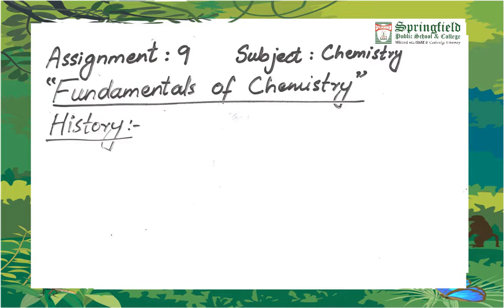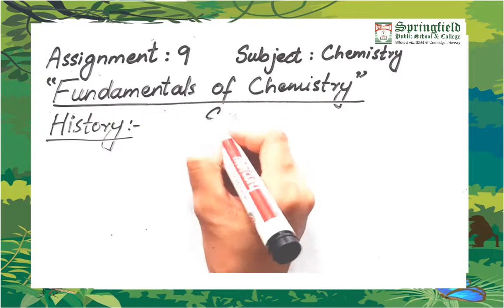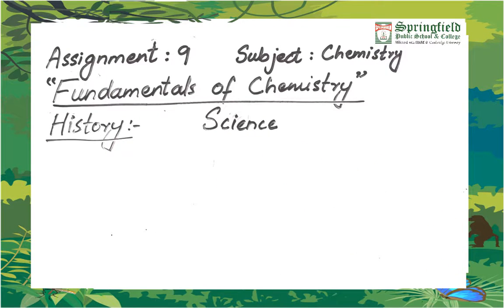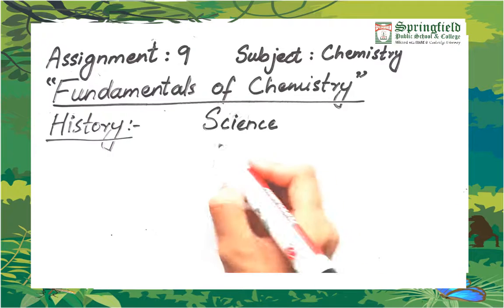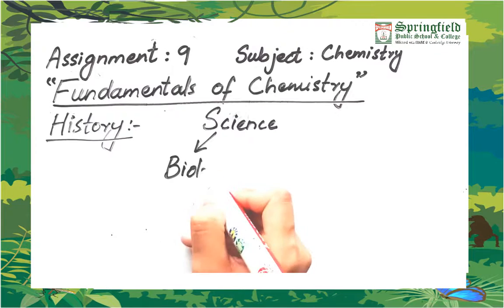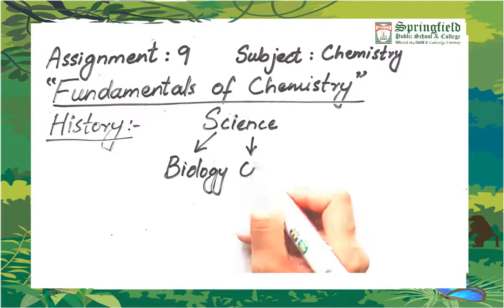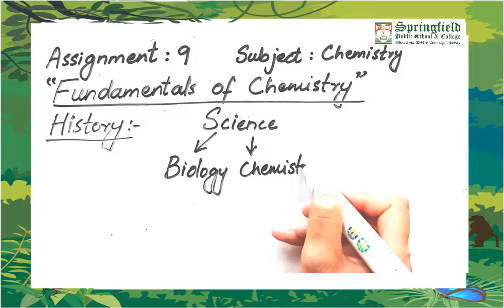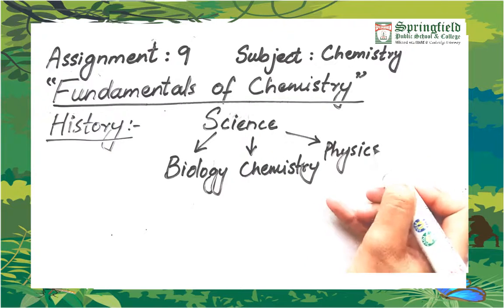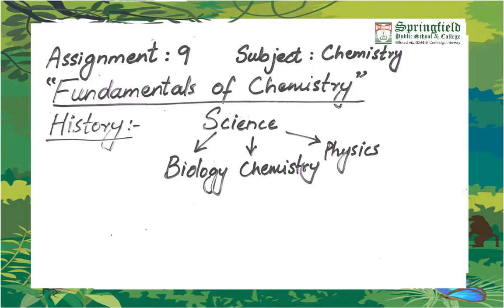In ancient times, there was a single discipline which was called science, under which we used to study all the phenomena of nature. But later on, for the convenience, scientists divided it into three major branches such as biology, chemistry and physics. So out of these three, chemistry is what? It is that branch of science which deals with the matter and the changes undergoing in this matter.